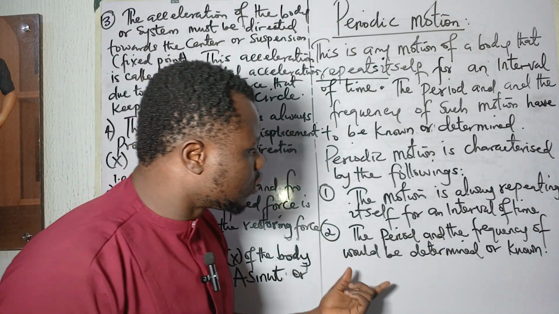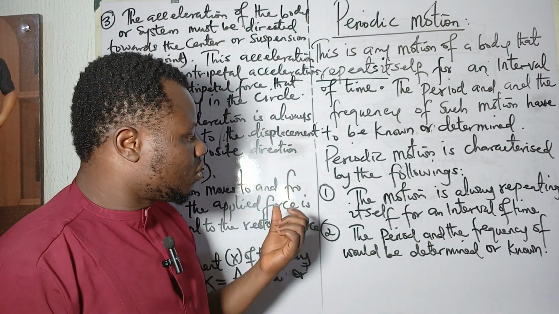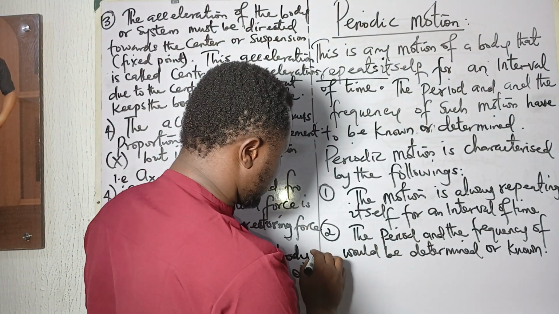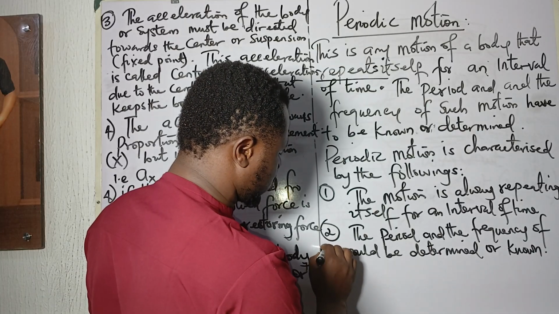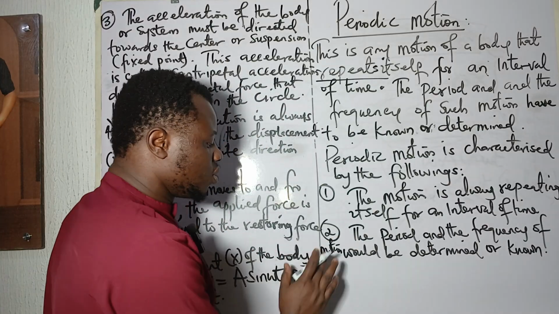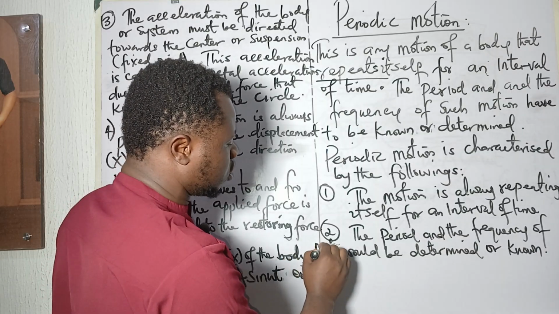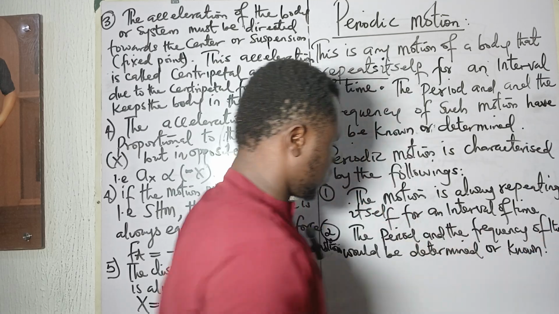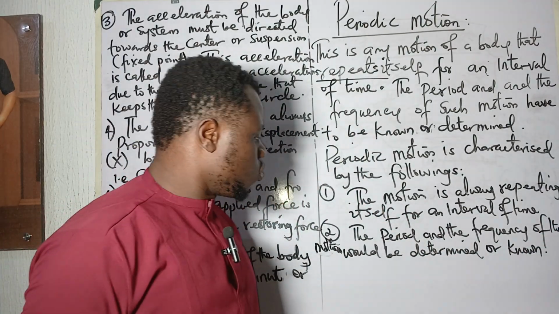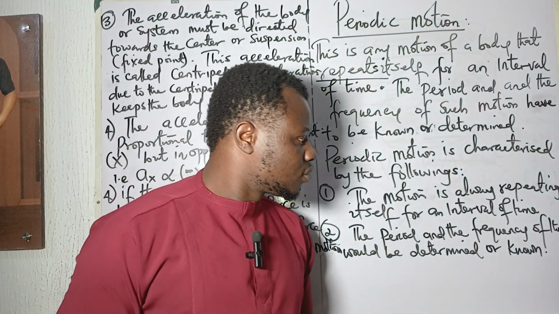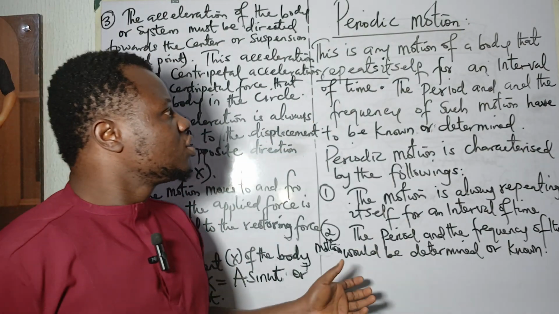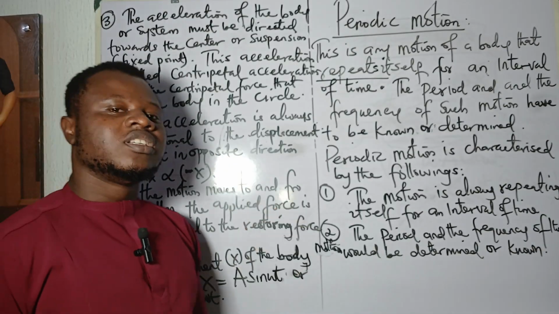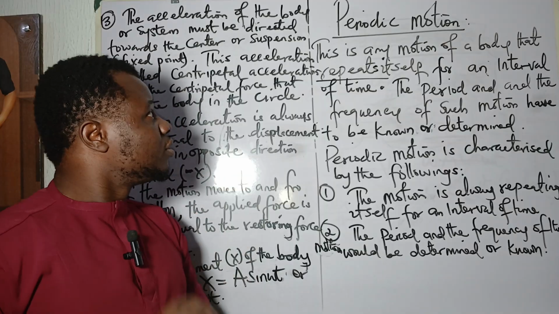Then number two: the period and the frequency of the motion must be determined. So the frequency of this motion must be determined, and the period of this motion is very, very important. So you can determine the period of the motion.